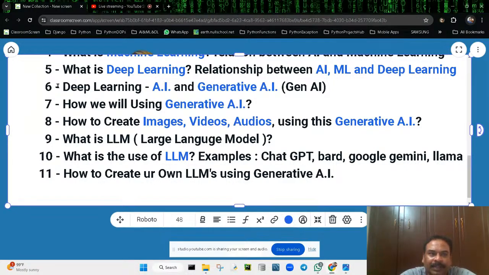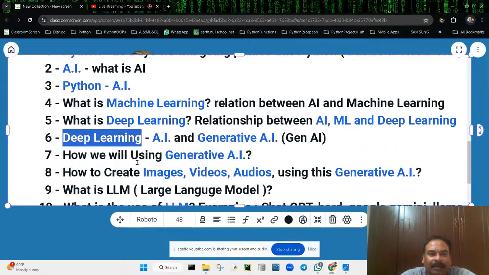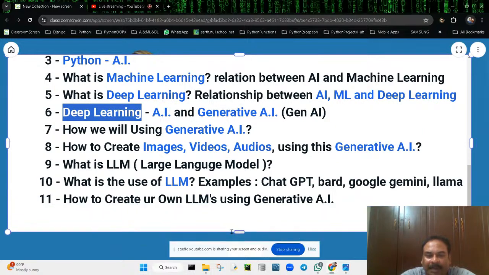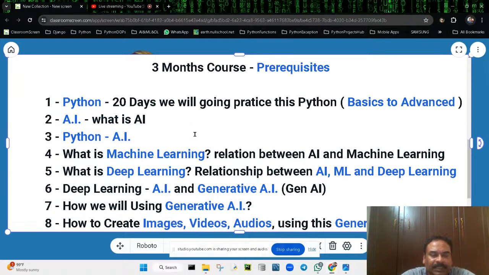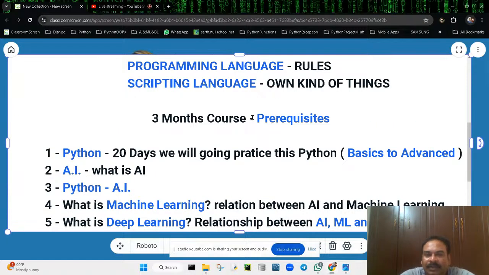I'm going to show you what exactly generative AI is. All these things we are going to cover right now. If you've got pen and paper, you can note down all these things. It will be useful for you. So this is the flow of the 3 months course. These are the prerequisites, but no need to worry. All these things will be understood, and I'll be explaining them in a simple way.